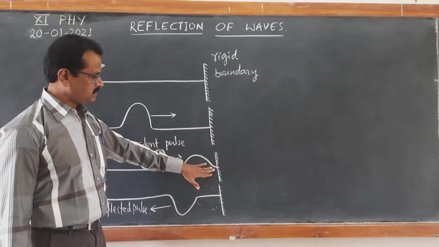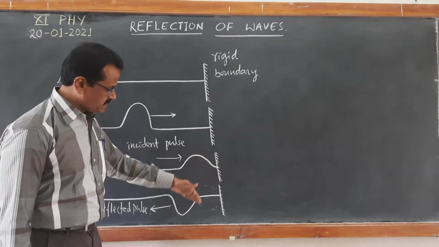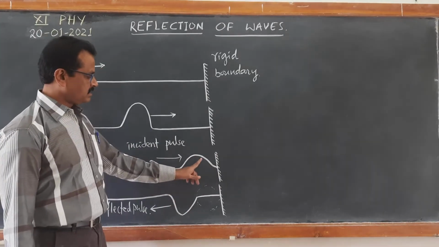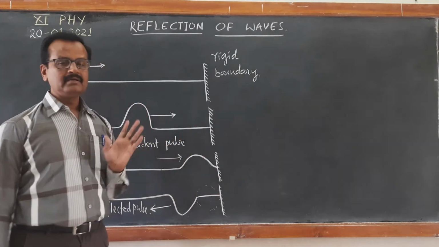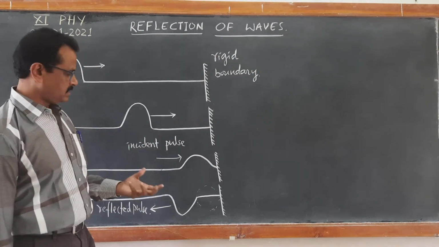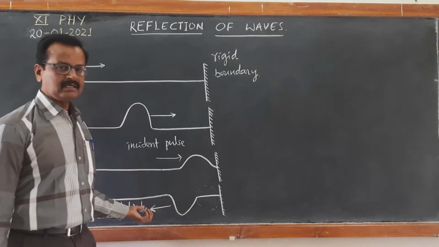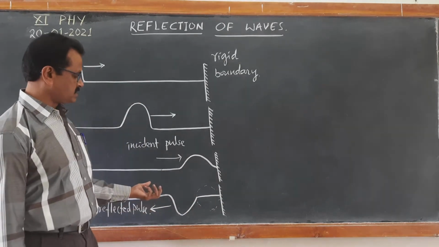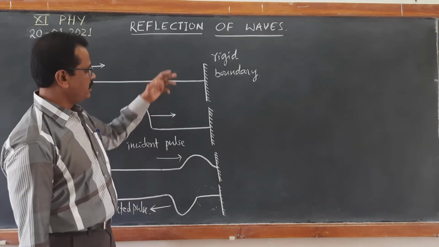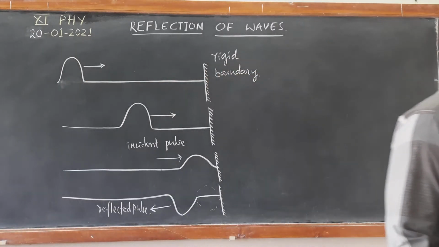As a result, the particles of the rope get displaced in the opposite direction, so that the net displacement at that moment becomes 0. So, in this way, we can state that the net displacement at the rigid boundary is 0 and the phase reversal takes place. This is how we state reflection of wave at the rigid boundary. So, we will write 2 points here.